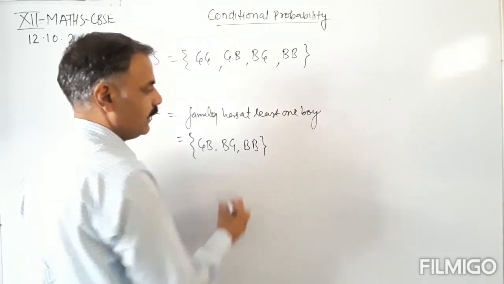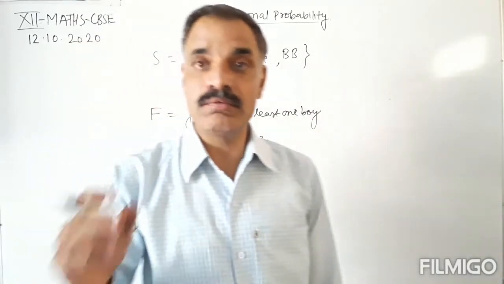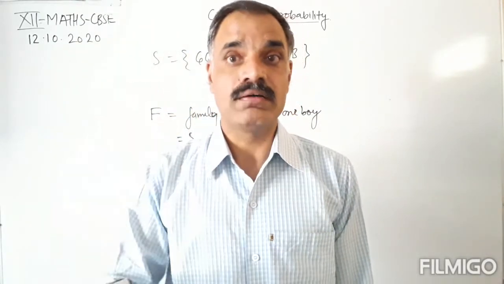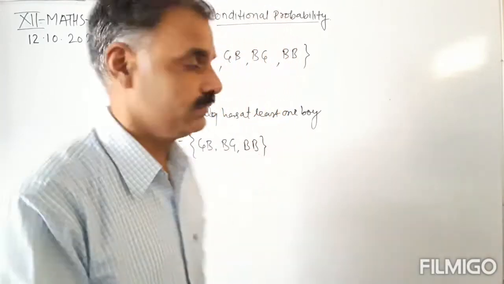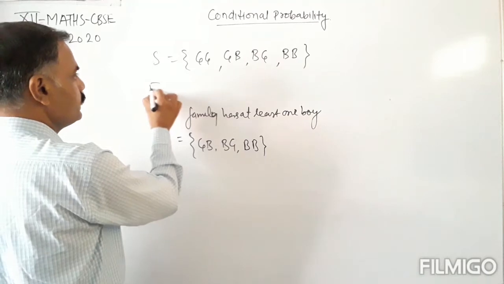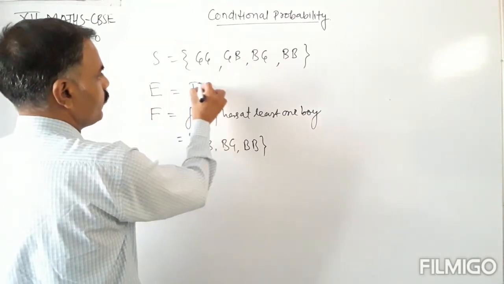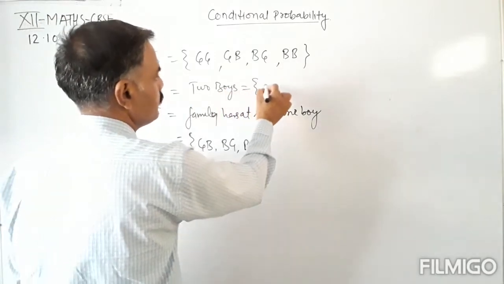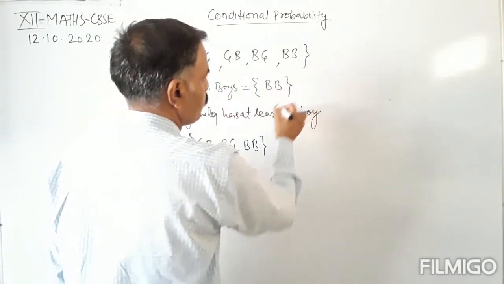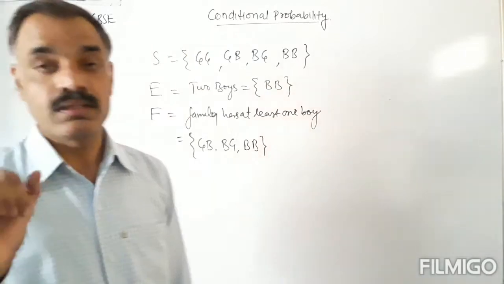Okay, and we have to find the probability of the event two boys. So this is event E, two boys, and the favorable outcome for this is boy boy.